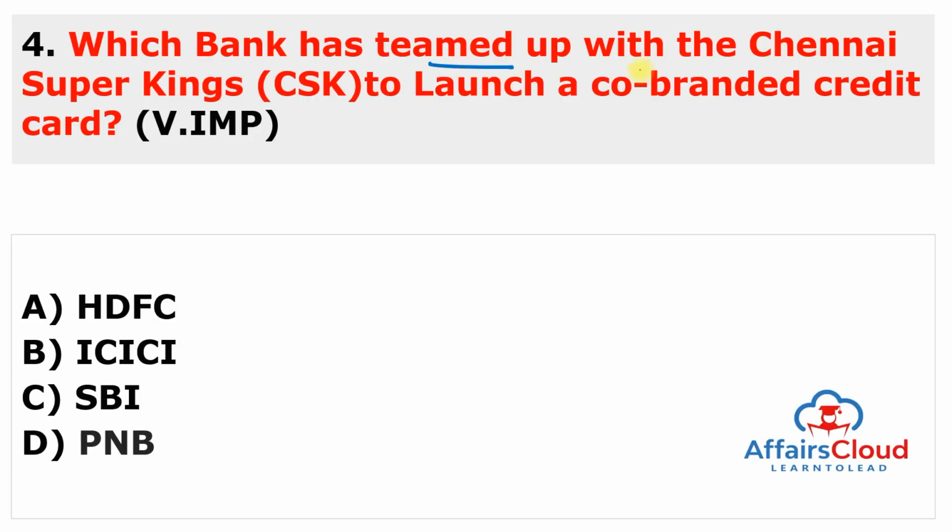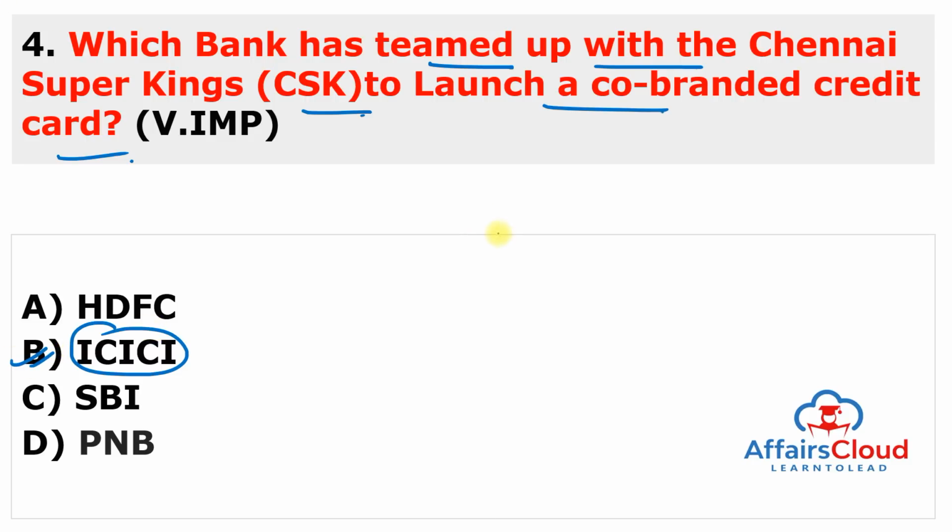Moving to the next question. Which bank has teamed up with the Chennai Super Kings, one of the best IPL teams, to launch a co-branded credit card? This is a very special and very interesting question. This bank teamed up with the Chennai Super Kings to launch a co-branded credit card, and this bank is ICICI. So the answer to this question is B.